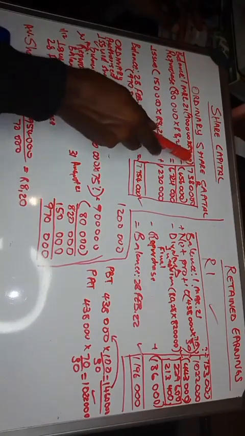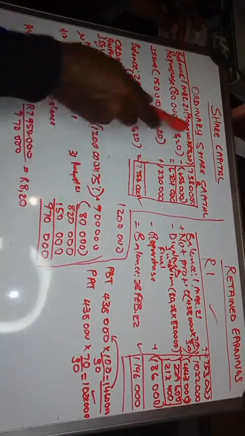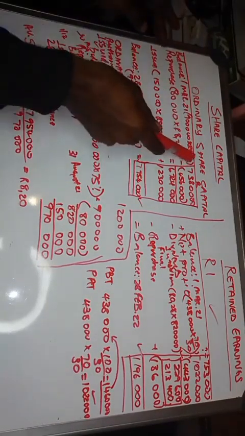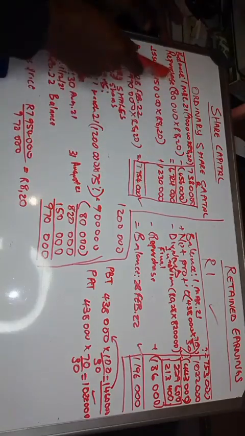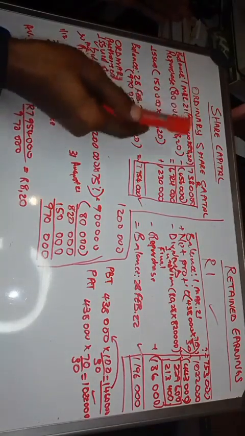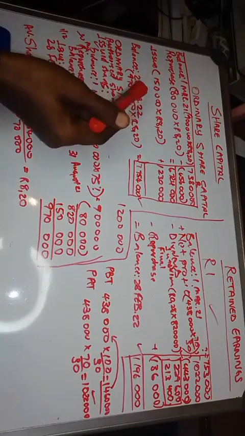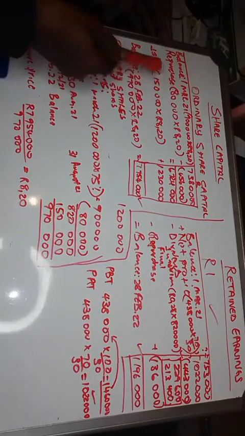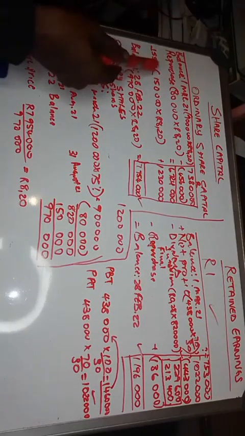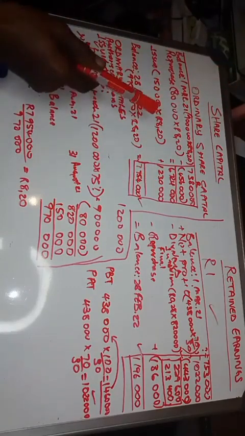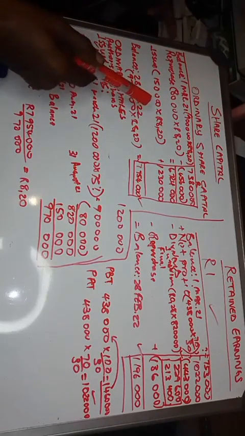You take the number of shares, you multiply by the share price, and you get the opening share capital. If it's already given in the trial balance, which means the opening was the closing for the previous year, you just take it as it is, you put it here. Then repurchase, if there's a repurchase, or additional shares, if there's additional shares. So please minus the repurchase or the buyback.